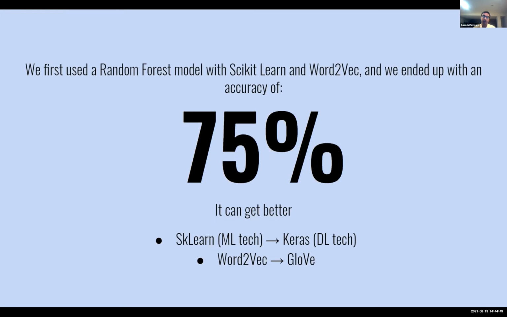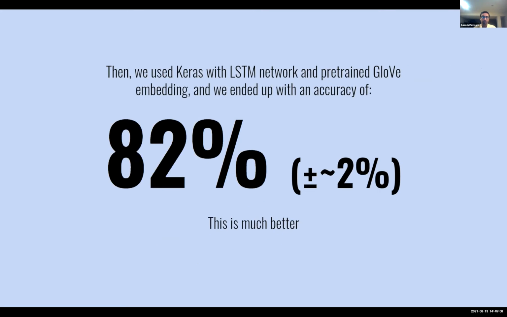So how we did this was we changed from sklearn, which is machine learning tech, to Keras, which is deep learning tech, and we transitioned from word2vec to GloVe. And GloVe, because it had pre-trained data, it contains about 6 billion words actually. It was much faster to train the model as well. And yeah, so changing to this Keras deep neural network with LSTM, which is just a deep neural network method that makes it work better.